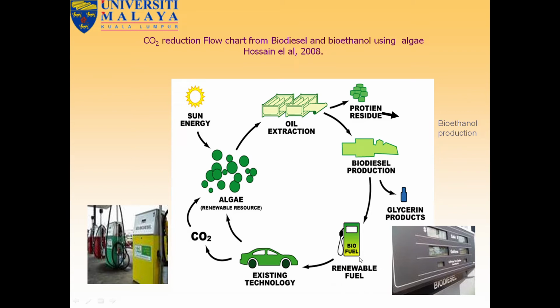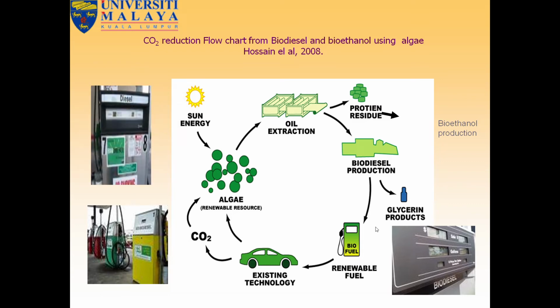Then renewable fuels, biofuels, with existing technology, cars can be run. Then carbon dioxide comes out again, and this carbon dioxide can be used by the lower plants and higher plants like algae and others. Then the energy source, sunlight. So this is the energy flow chart.